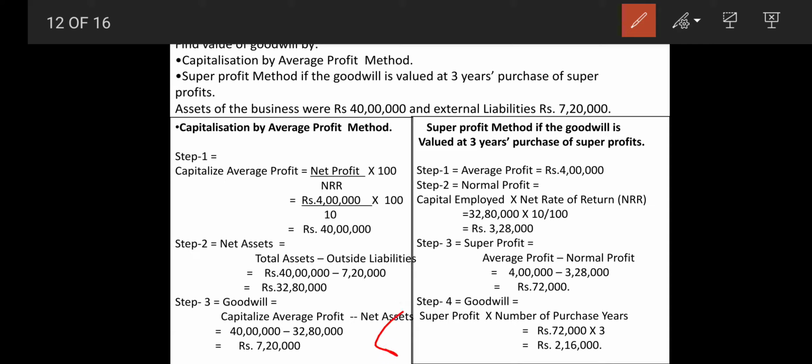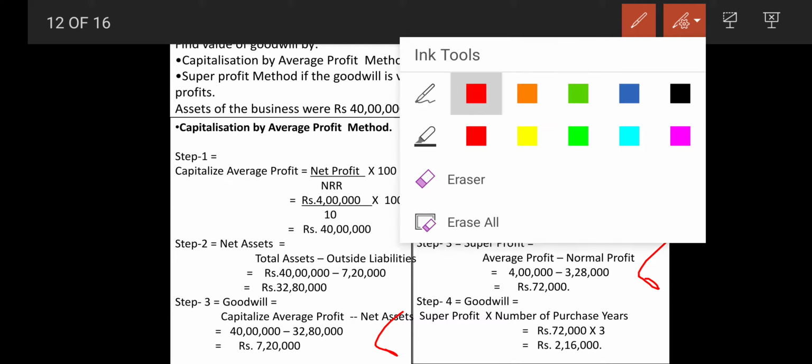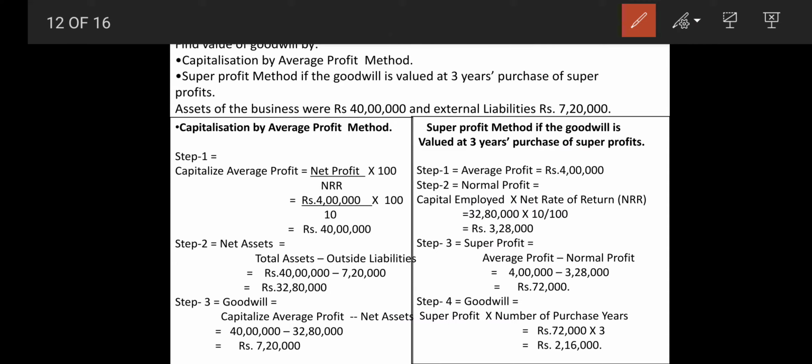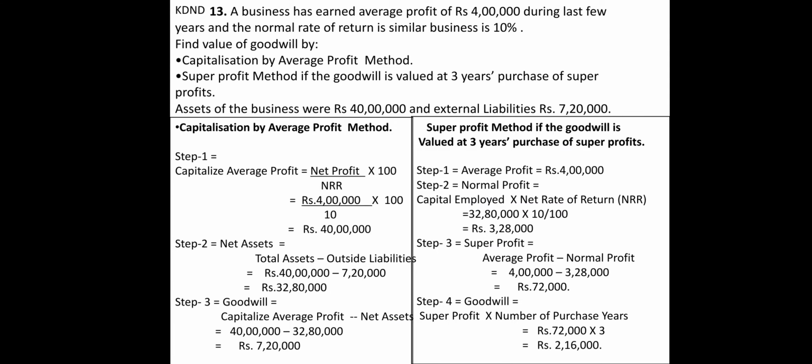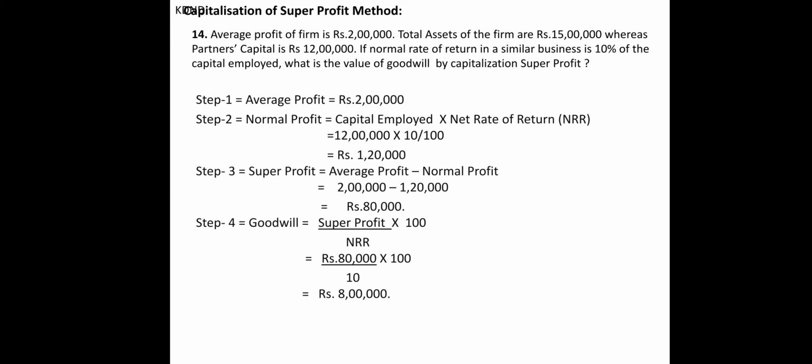And then over here you have to find out the super profit. We got super profit of 72,000 and then you have to multiply with the number of purchase years. Your answer will change with different methods every time. It will not be the same, right? So by applying different formulas you will get different amounts of goodwill. Now comes your capitalization of super profit.